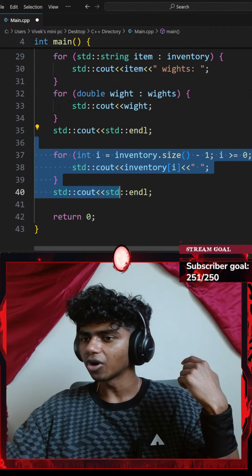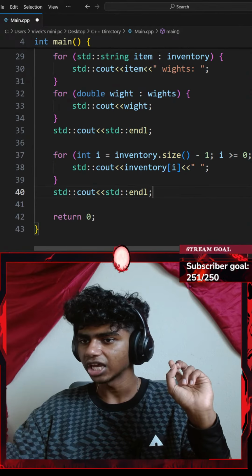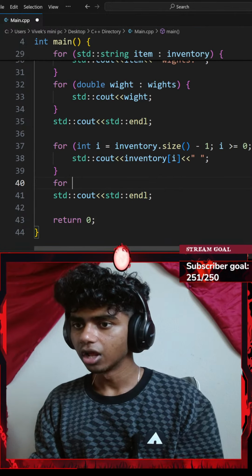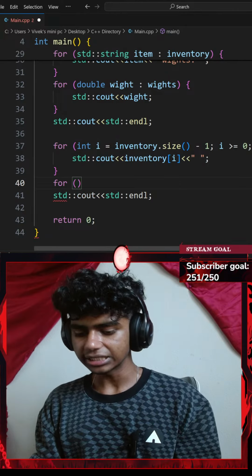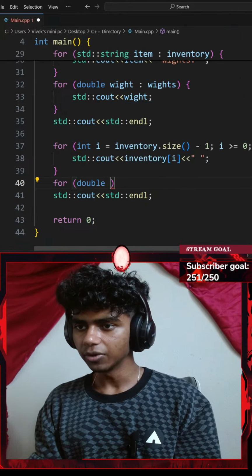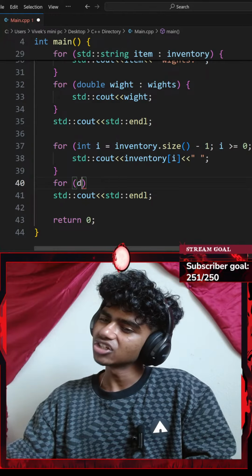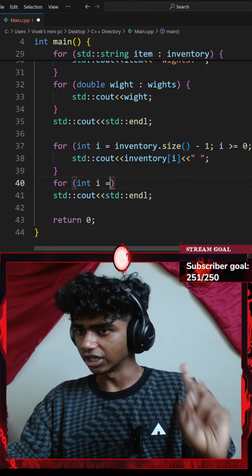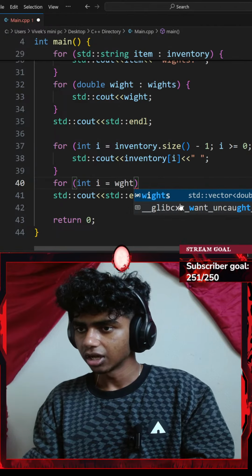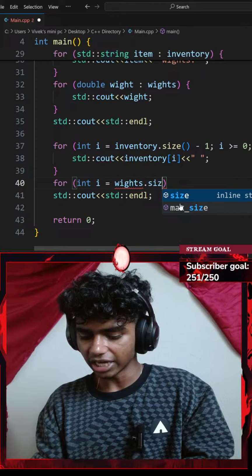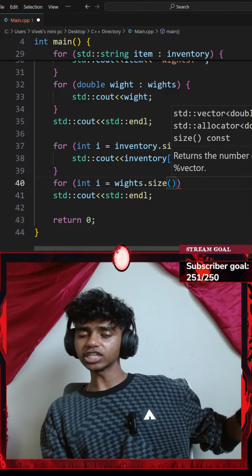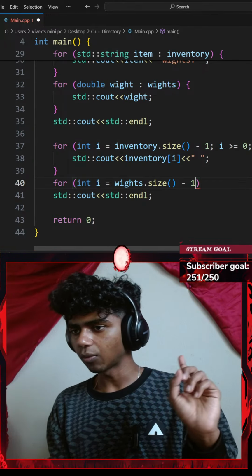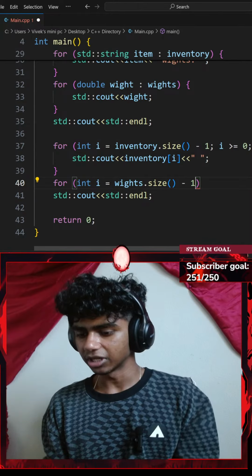Now let's do that for my reversed inventory. Under my for loop, let's add another for loop. For every integer of index, I could go with integer, honestly it would be the same thing. For every integer of index, which equals my weights vector dot the size function. This gets me the size of my vector, how many elements are in there. I'll go with minus 1 because I want to start from the end of my elements.